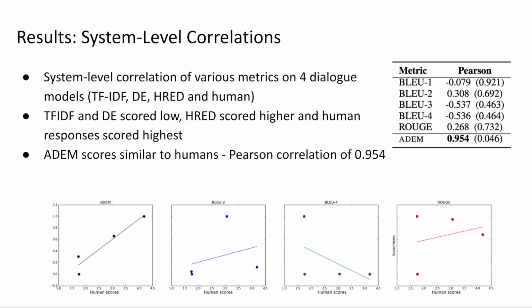We see that the humans gave low scores to TF-IDF and DE responses, higher scores to HRED, and the highest scores to other human responses. We can see that the existing baseline models were nowhere near the human scores. Adam, on the other hand, was able to give out scores that were very close to the humans. Notice that Adam achieved 0.95 Pearson correlation with human scores.